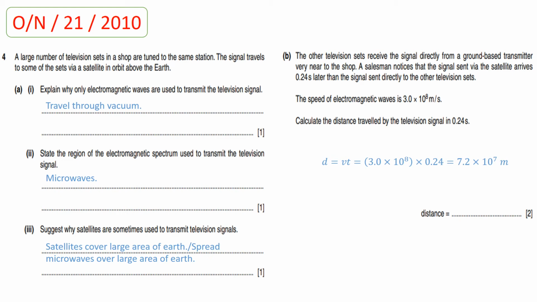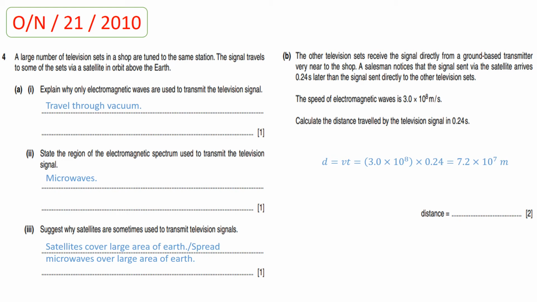Part 3. Suggest why satellites are sometimes used to transmit television signals. So students, the main reason for using a satellite is that the satellite transmits or spreads microwave signals over a large area of the Earth. That's why we use satellites for transmitting television signals towards the Earth.